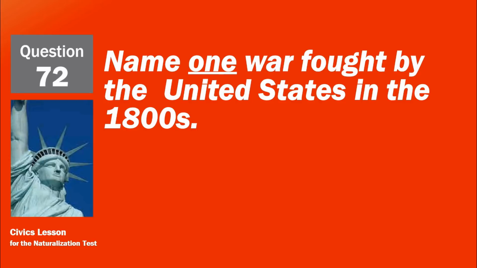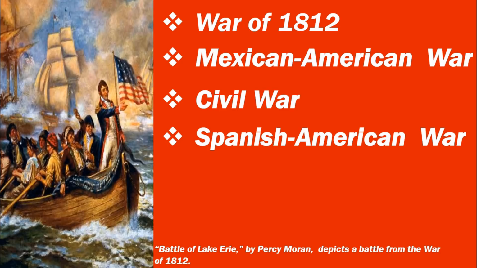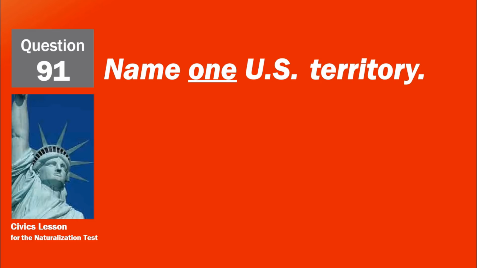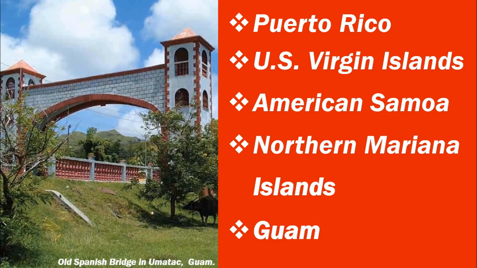Name one war fought by the United States in the 1800s. War of 1812. Mexican-American War. Civil War. Spanish-American War. Name one U.S. territory. Puerto Rico. U.S. Virgin Islands. American Samoa. Northern Mariana Islands. Guam.